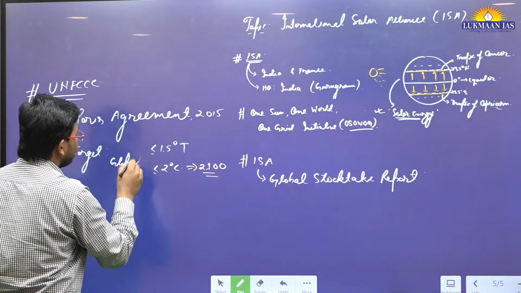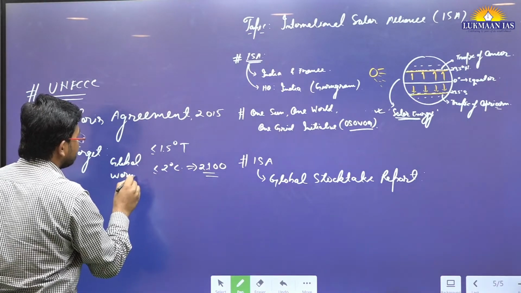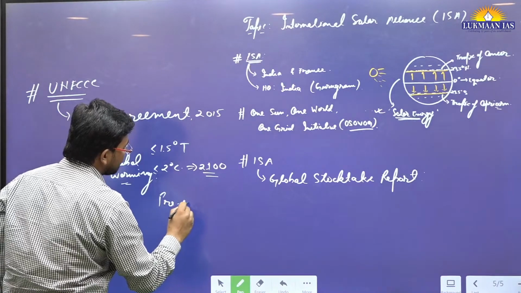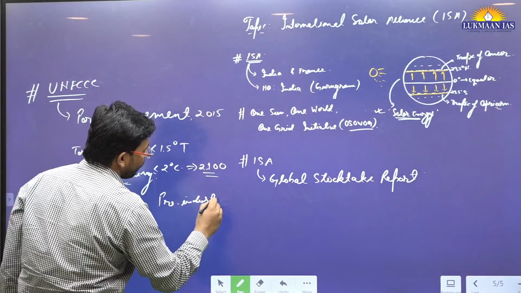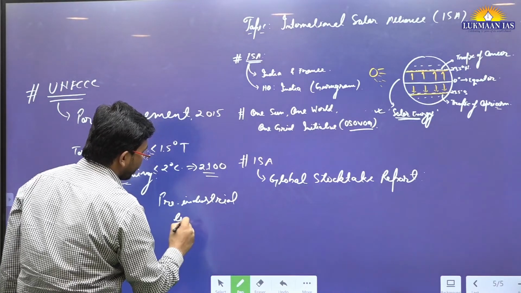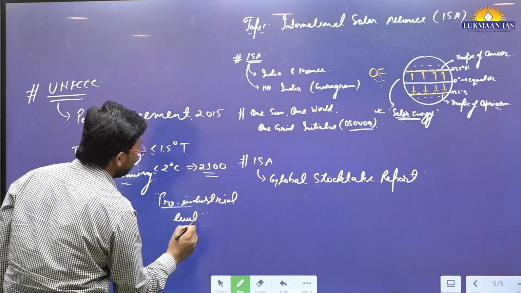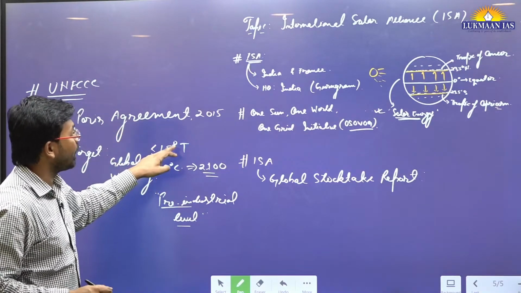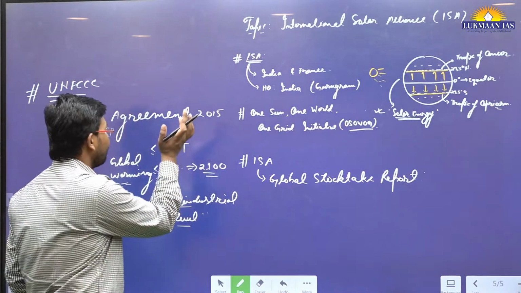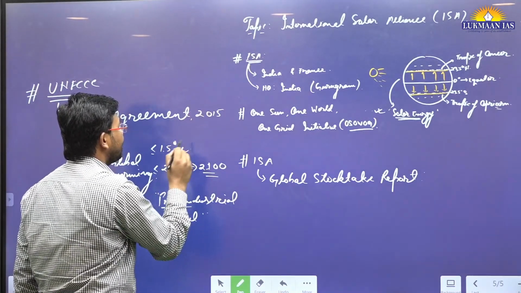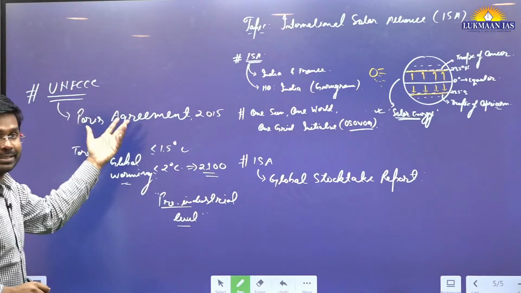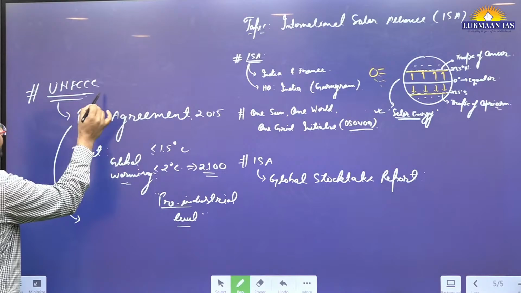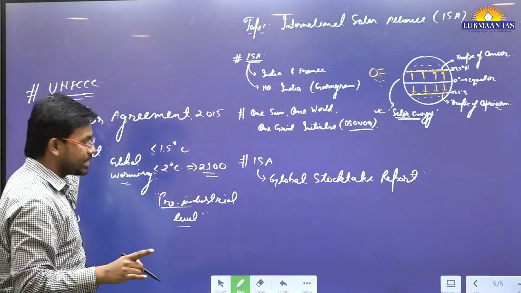These targets are compared to the pre-industrial level. As compared to the pre-industrial level, we do not want the global temperature to rise beyond 1.5 degrees centigrade. So these are the targets of the Paris Agreement. So under this Paris Agreement, this organization UNFCCC, we need to check the name of this organization once again.